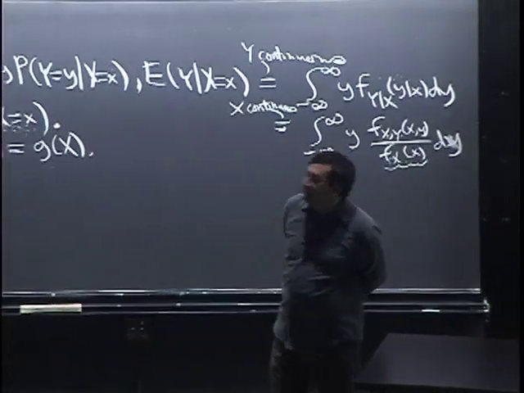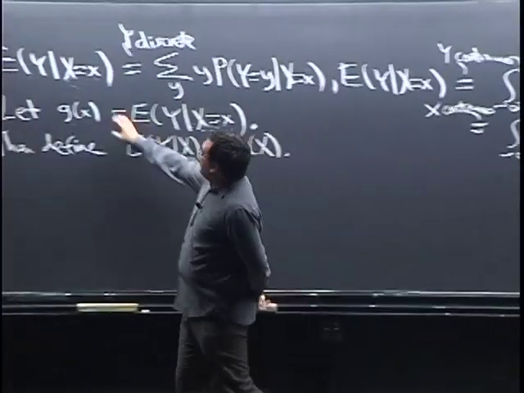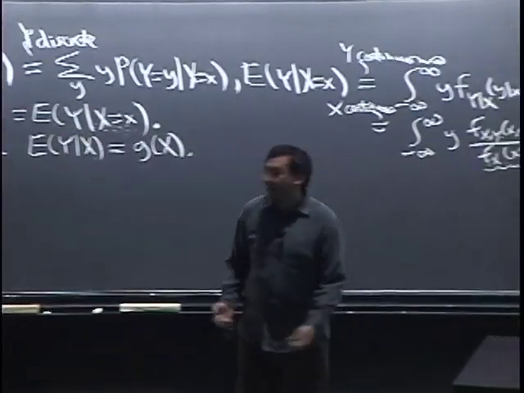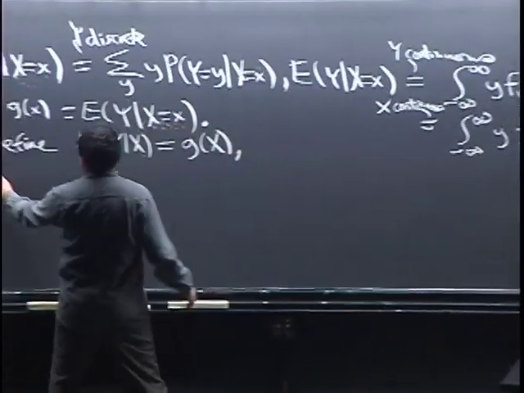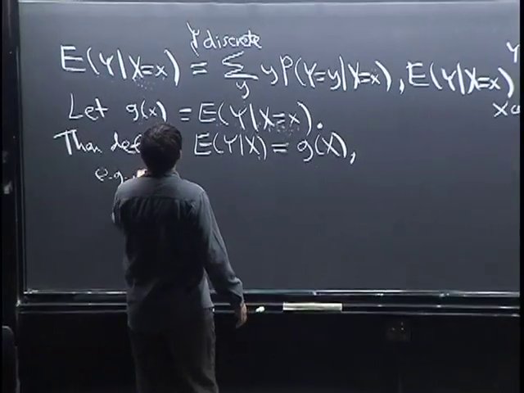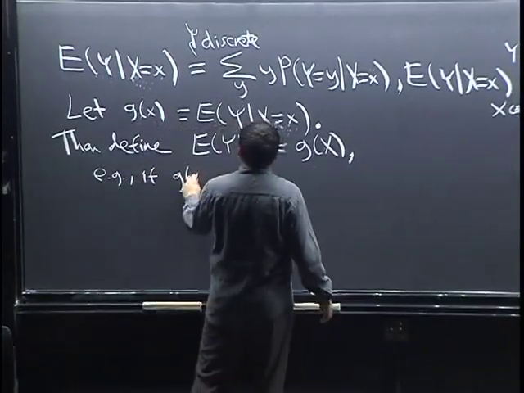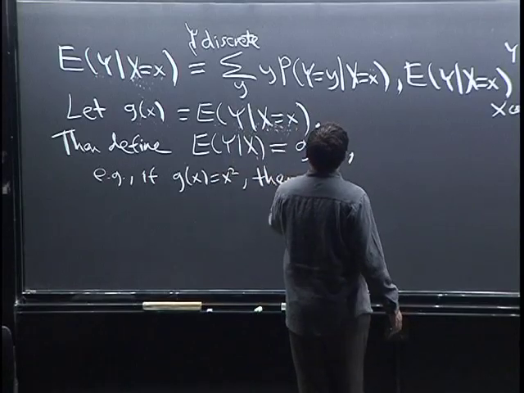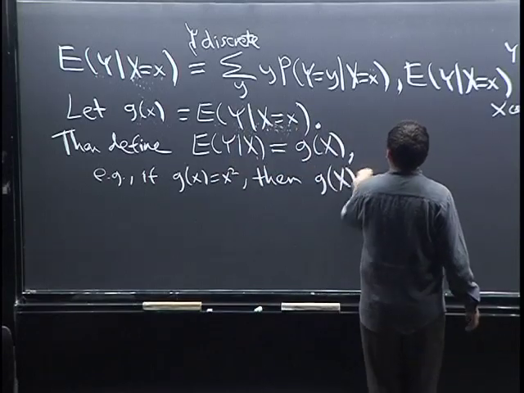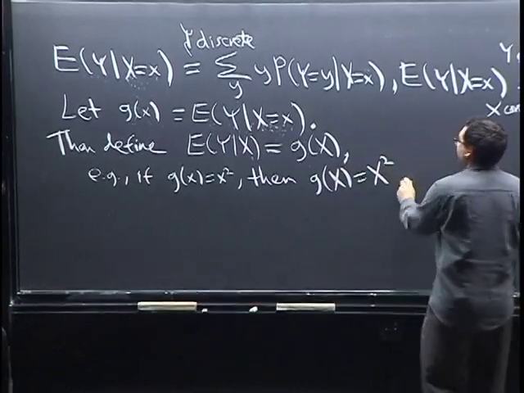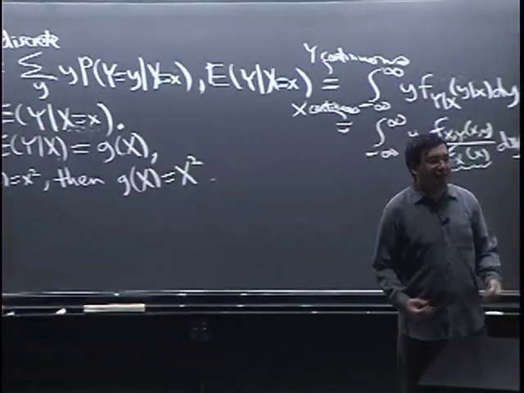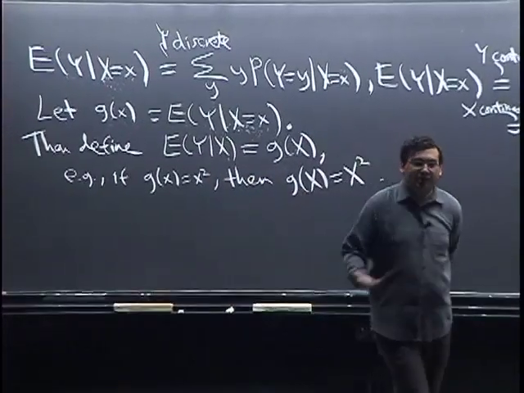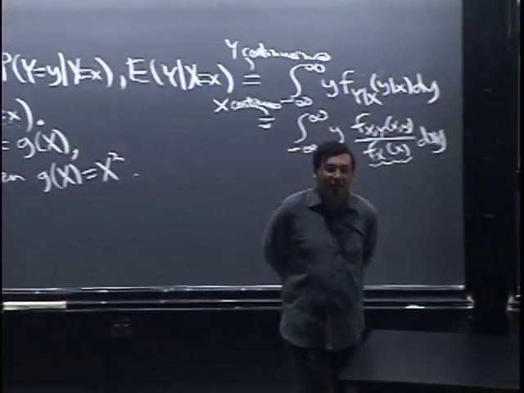What it means is to think of this as a function of little x that you've actually computed. Maybe it's x squared. As an example, if g of little x equals x squared, then g of big X equals big X squared. That's all it means: this is some function of x, and we replace little x by big X after we actually have our hands on that function.